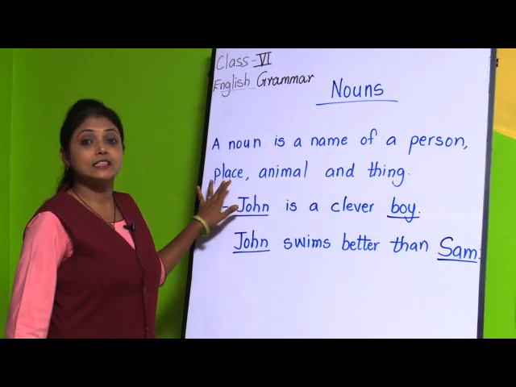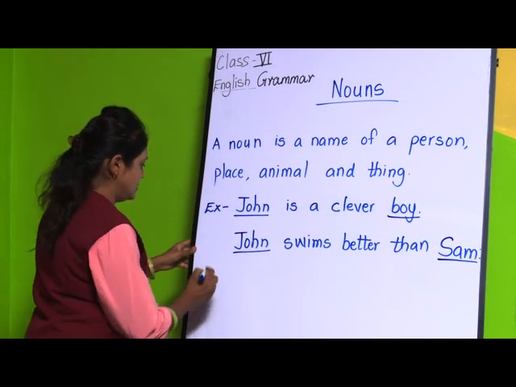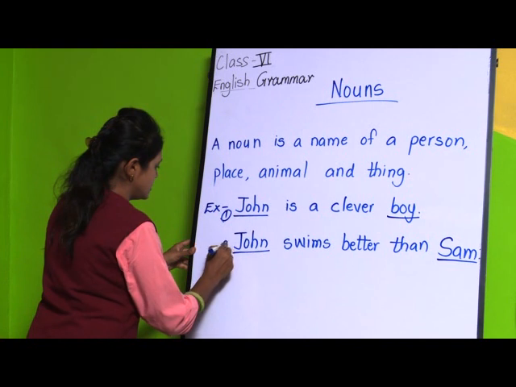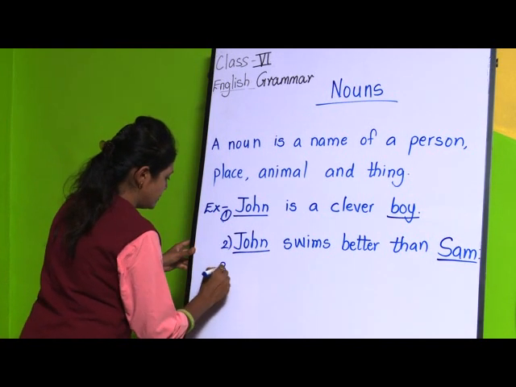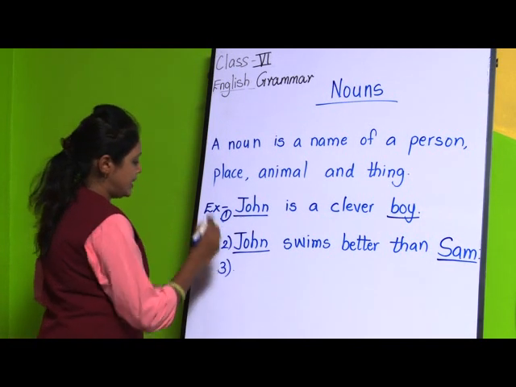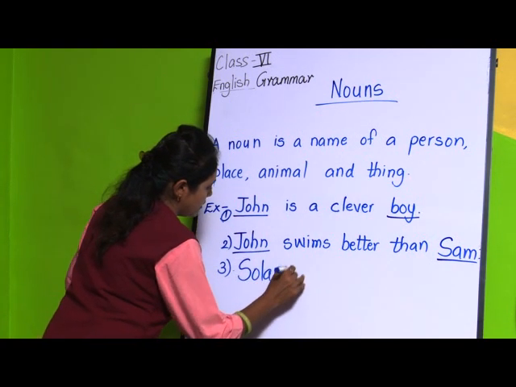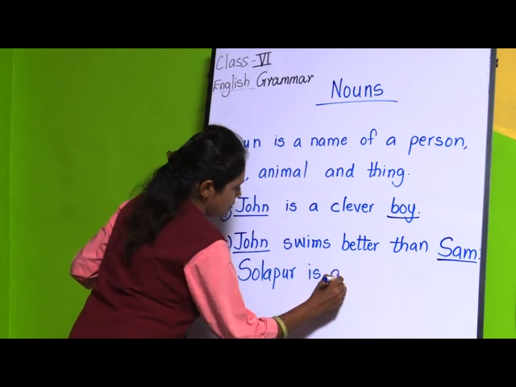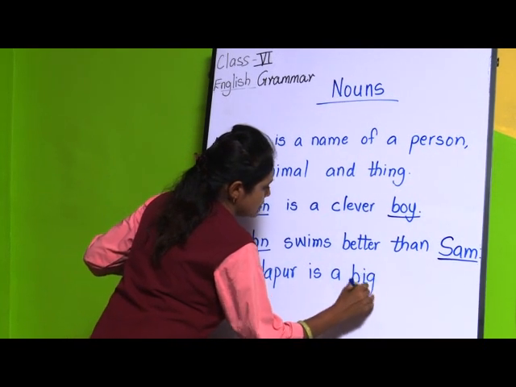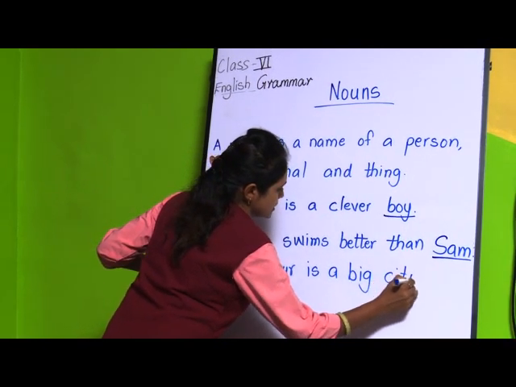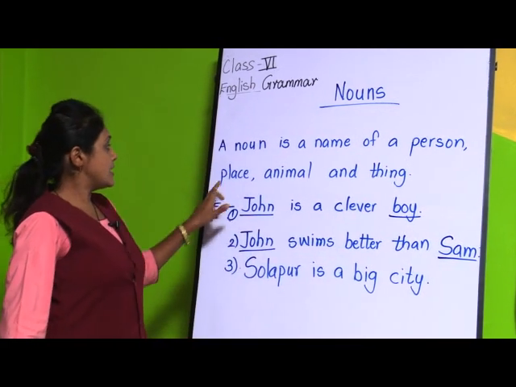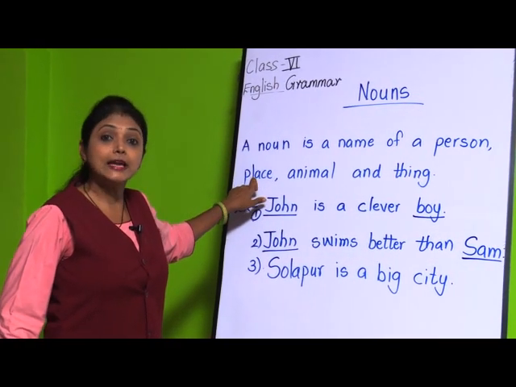Now we will see the example of place. Okay, this one was first, and this is the second. Place. Solapur is a big city. Yes, now I am talking about a place here.